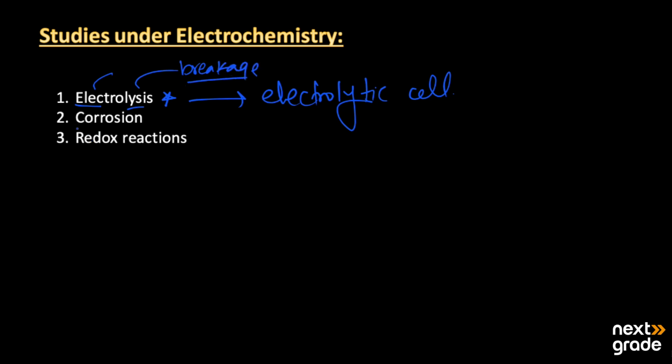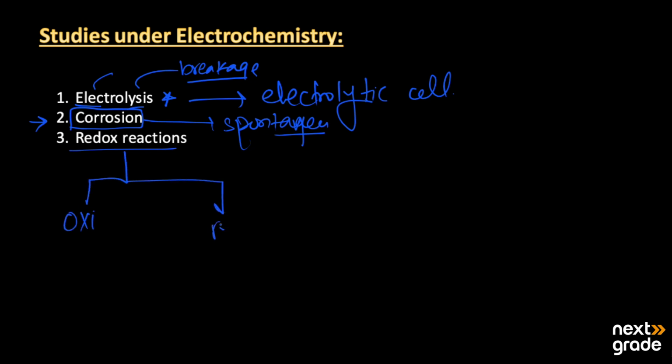The second process is corrosion. This is a spontaneous process that happens by itself in the environment. It will be studied under electrochemistry. The last one is the redox reaction that involves oxidation as well as reduction. Both these processes will be studied under electrochemistry.